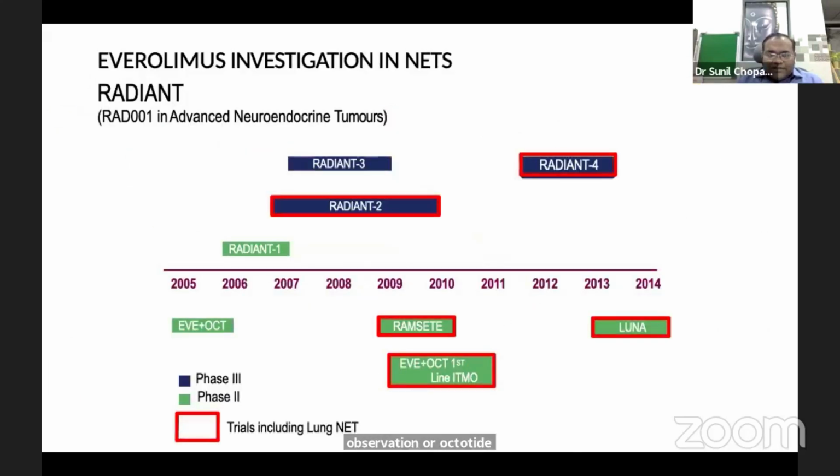Moving ahead to the trials for everolimus. So RADIANT-3, RADIANT-2, and RADIANT-4, these are the phase 3 trials for everolimus.